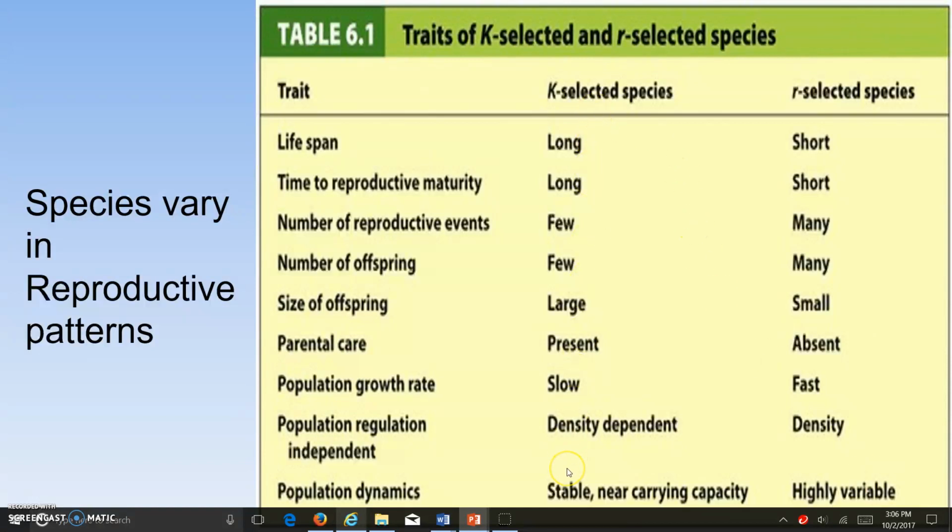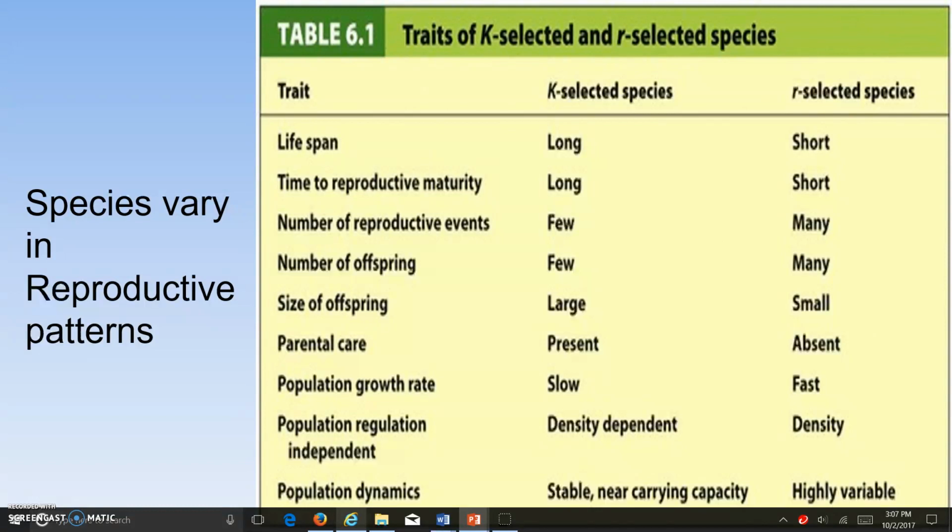This column refers to the K-selected species, and these species have a longer lifespan, and they typically have to be several years old before they can reproduce. I mentioned earlier with the American alligator that the American alligator needs to be between 8 to 13 years old before it can reproduce. They have few reproductive events in their lifetime, and they have few offspring. Their offspring are typically large, and they typically stick around and raise the offspring as parents. Examples of K-selected species would include lemurs, bats, elephants, giraffes, grizzly bears, and wolves.